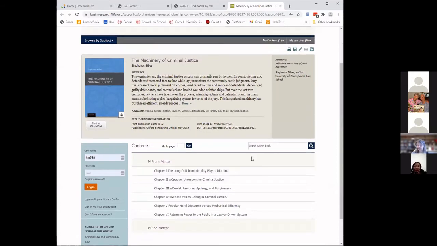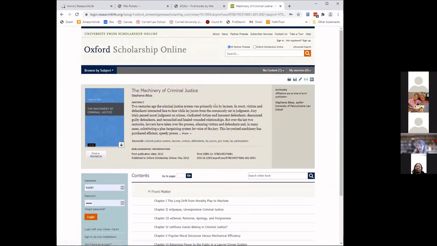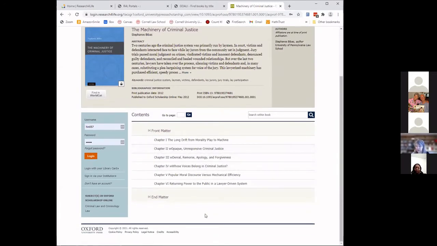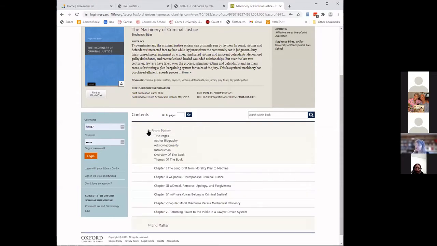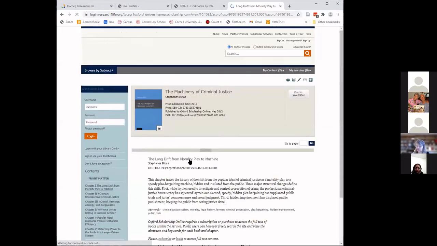So I'm here on Oxford Scholarship Online. I'm going to clear the cookies reminder, and I'm here on Oxford Scholarship Online. I see the book Machinery of Criminal Justice. The front matter is available. There's front matter in the book. Perhaps I'm interested in jumping right into chapter 1. So let me click that.